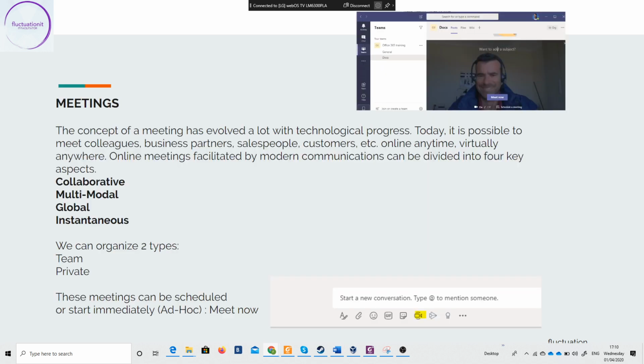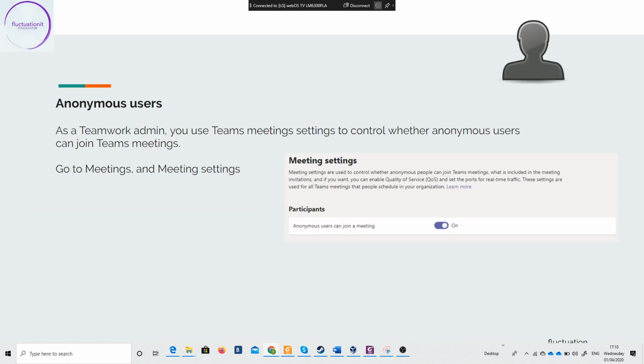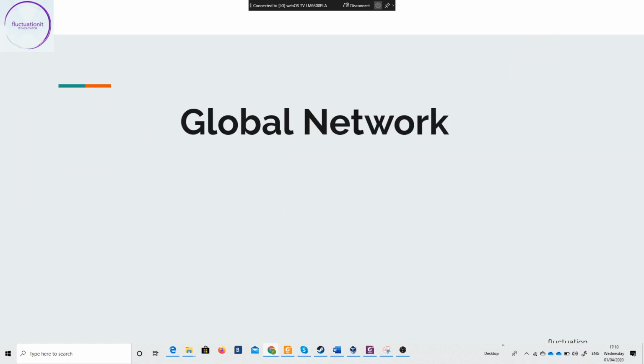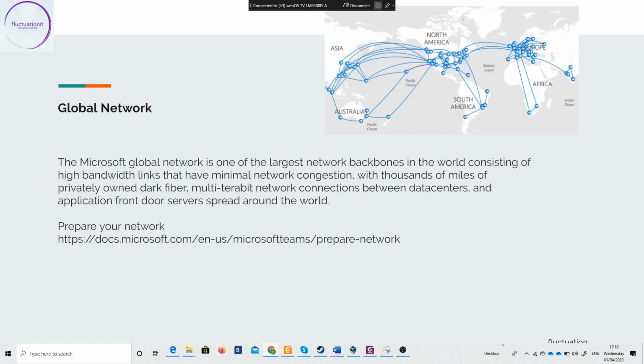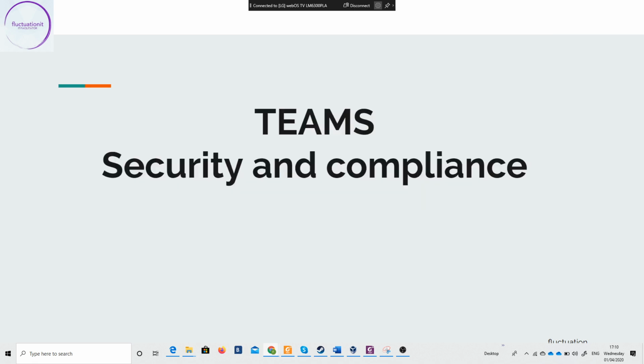How to set up a meeting, the different policies here, the anonymous user, and of course the global network, how to improve your network with Microsoft Teams.